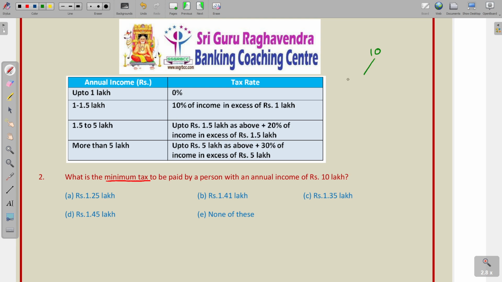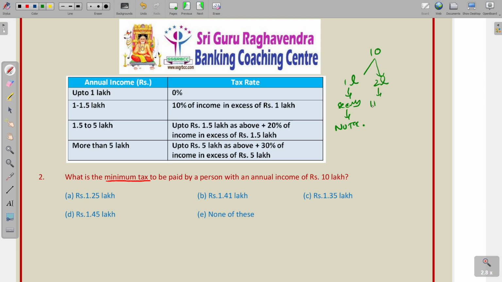So, already we know that up to 1 lakh, if you are investing in securities, there is no tax. Then 20%, if you are investing for the housing loan repayment, out of 10, 20% means 2 lakhs.